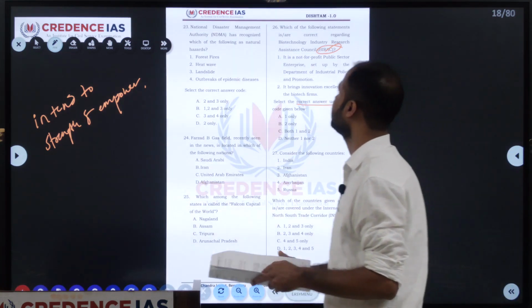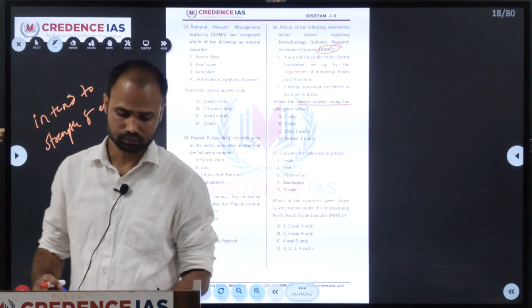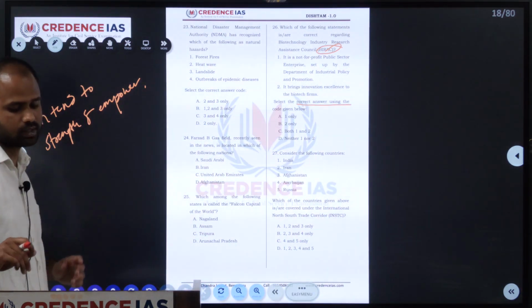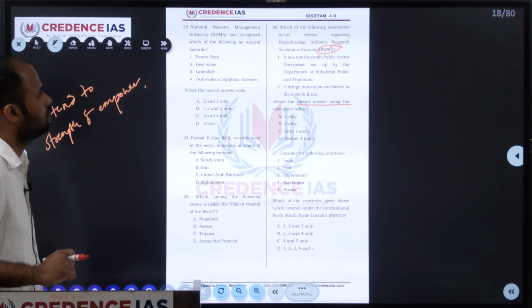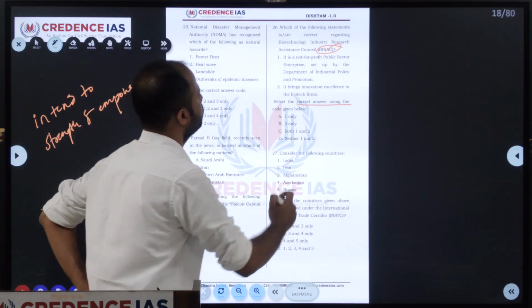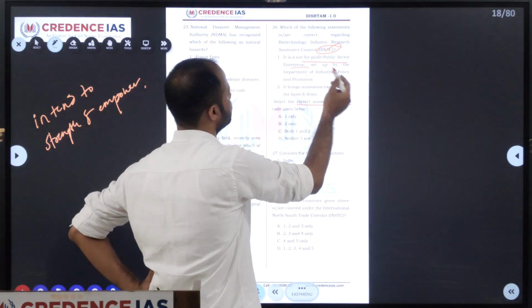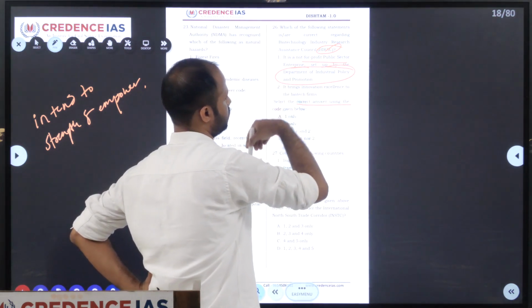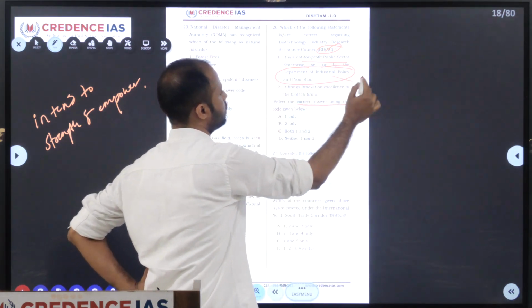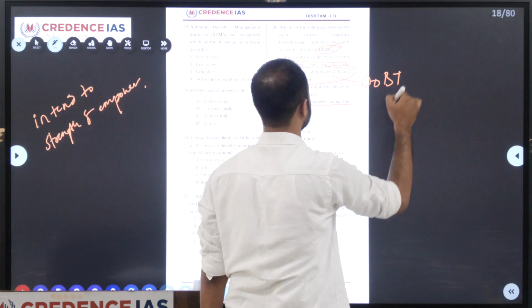So first we will see the Biotechnology Industry Research Assistance Council. It is a not-for-profit public enterprise, but it comes under the Department of Biotechnology.